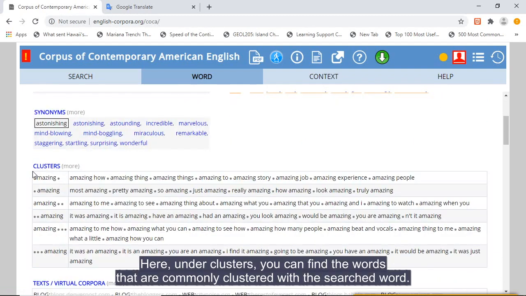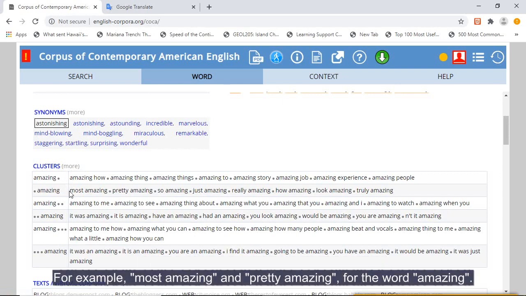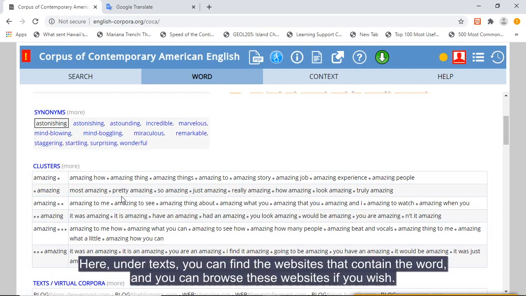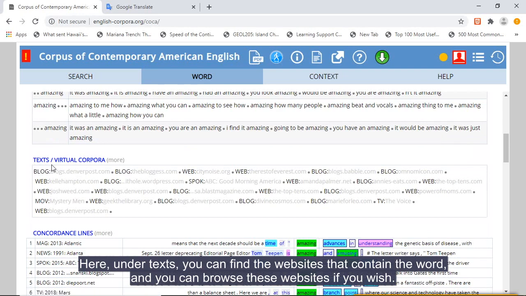Here, under clusters, you can find the words that are commonly clustered with the searched word. For example, most amazing and pretty amazing for the word amazing. Here, under texts, you can find the websites that contain the word, and you can browse these websites if you wish.